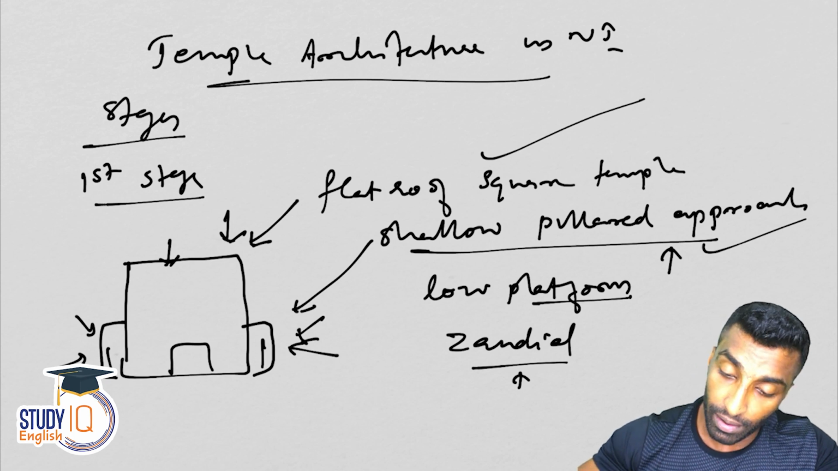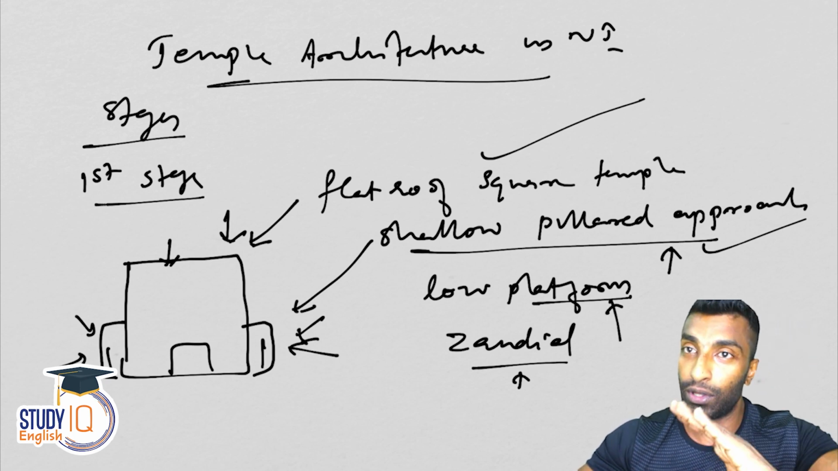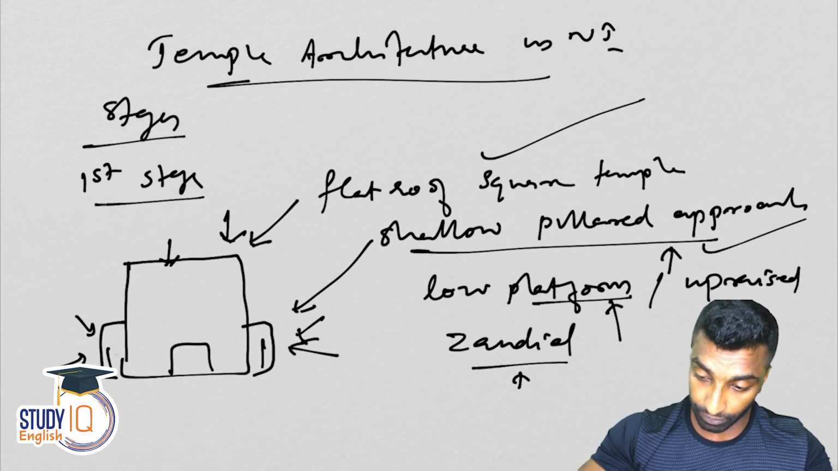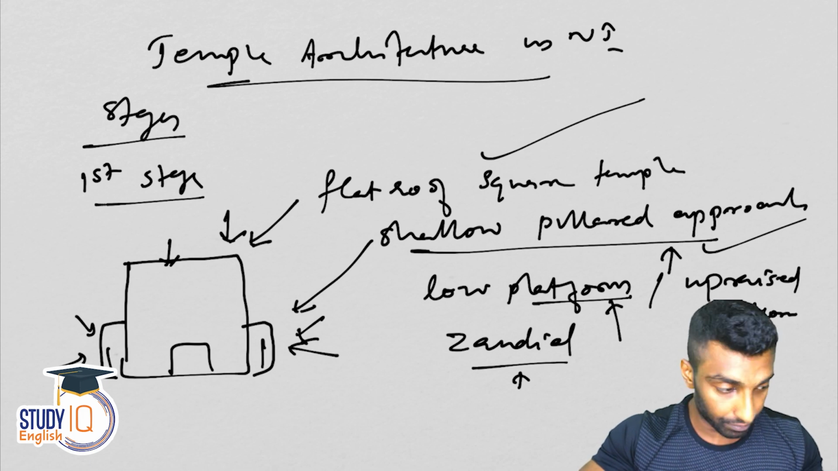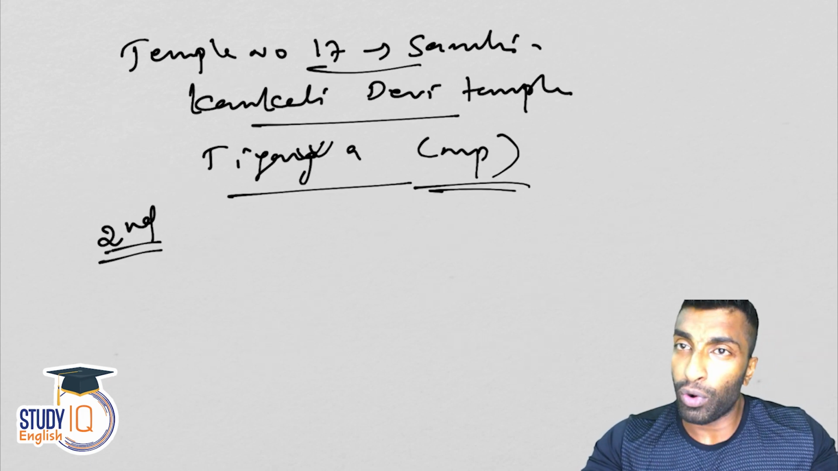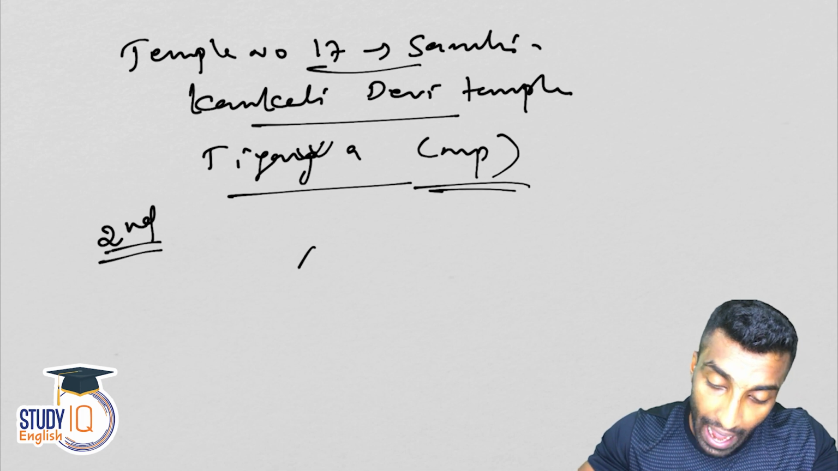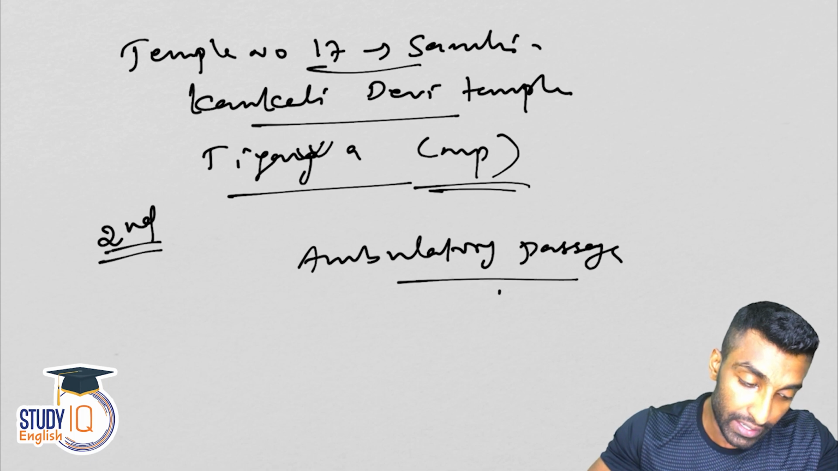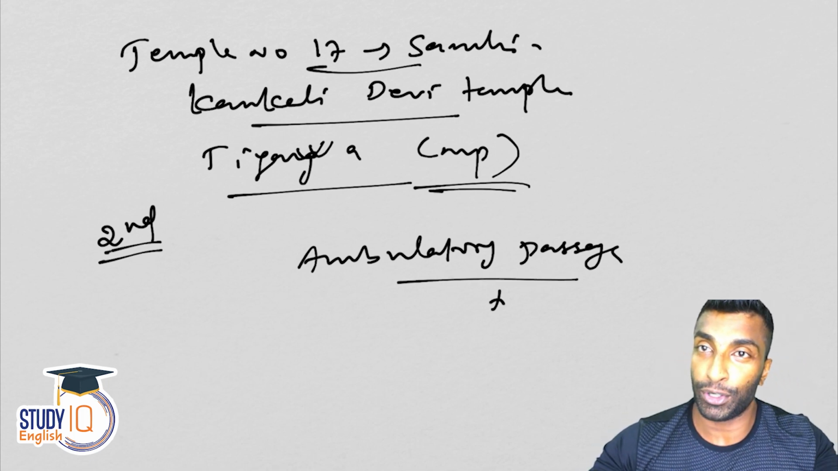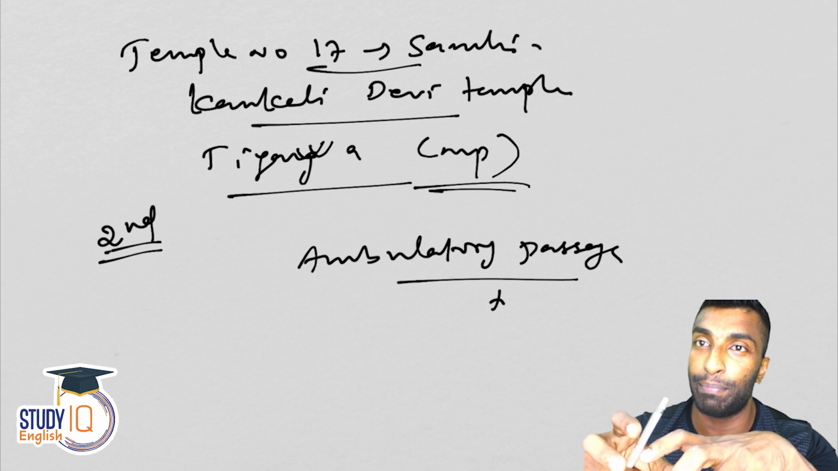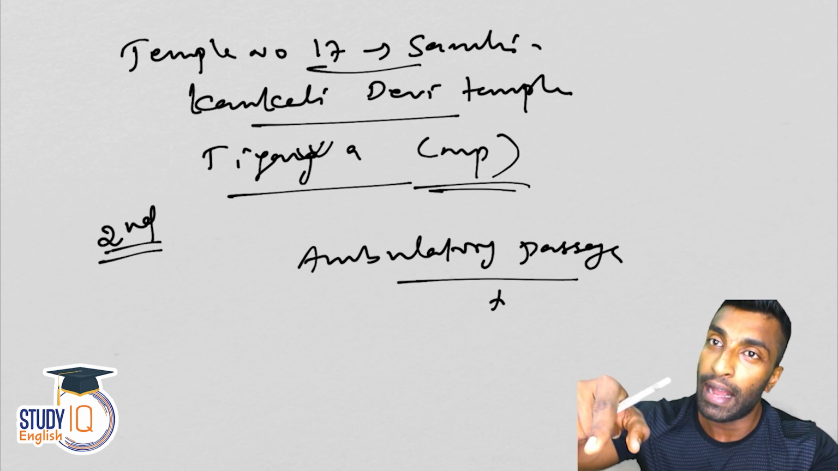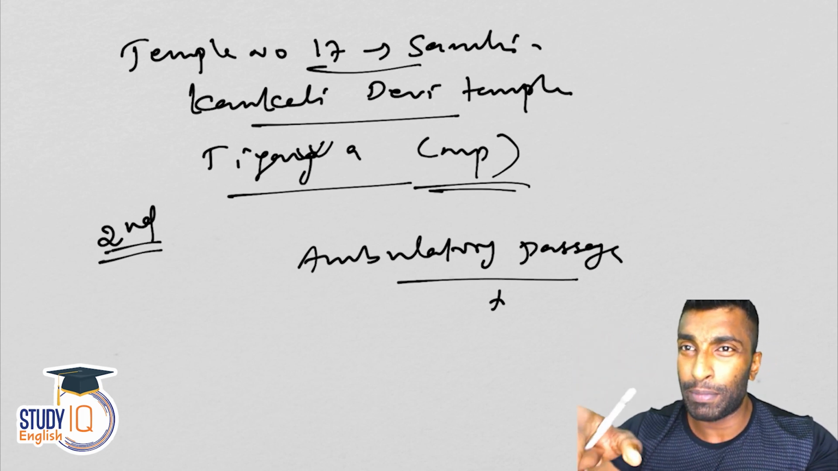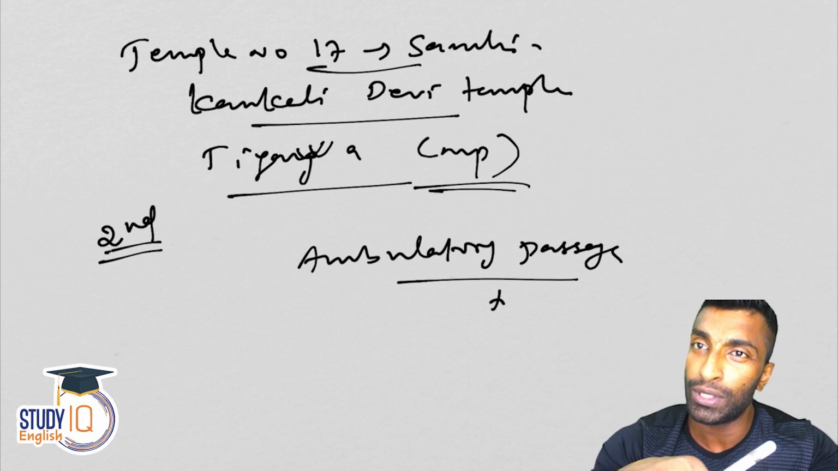Now the temples are also made on an upraised platform, whereas the previous one was a low platform. One more thing: the concept of an ambulatory passageway was developed around the sanctum sanctorum. That's the place where the god or the deity is kept in the temple. And ambulatory passage means a projection, so that is the word which is used.